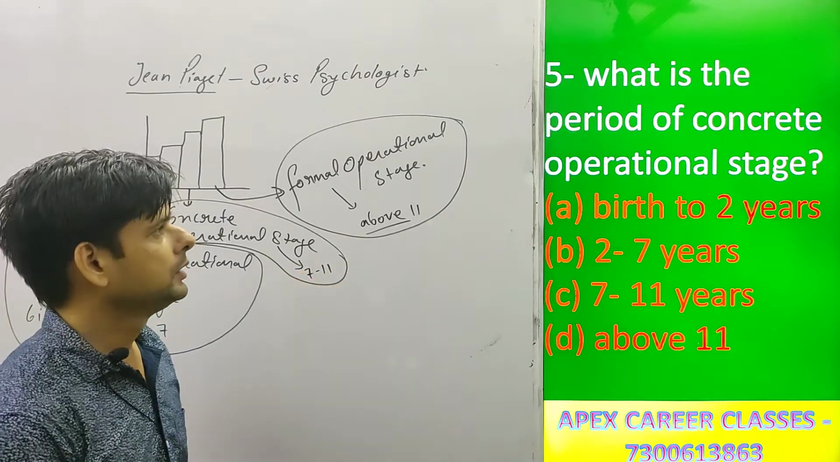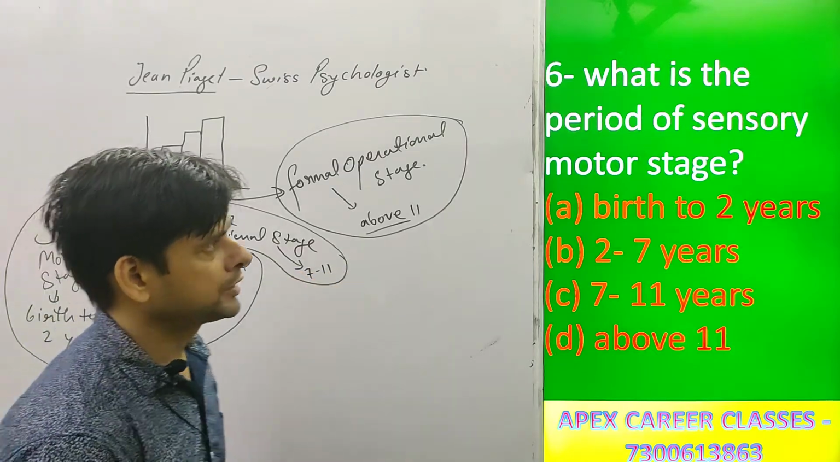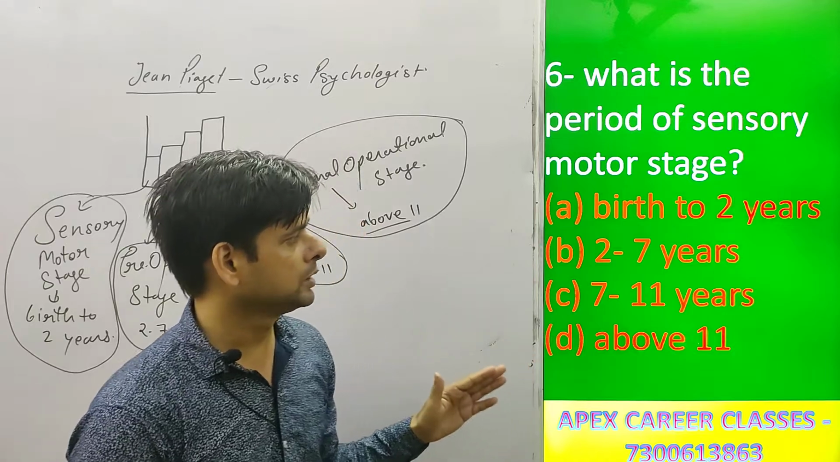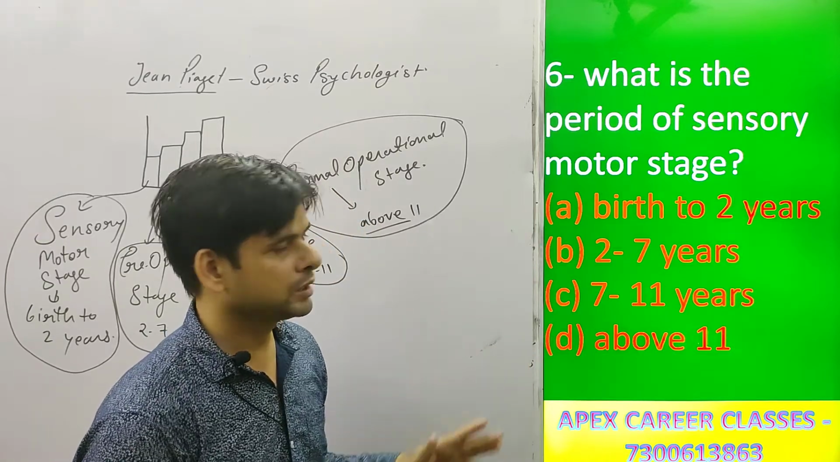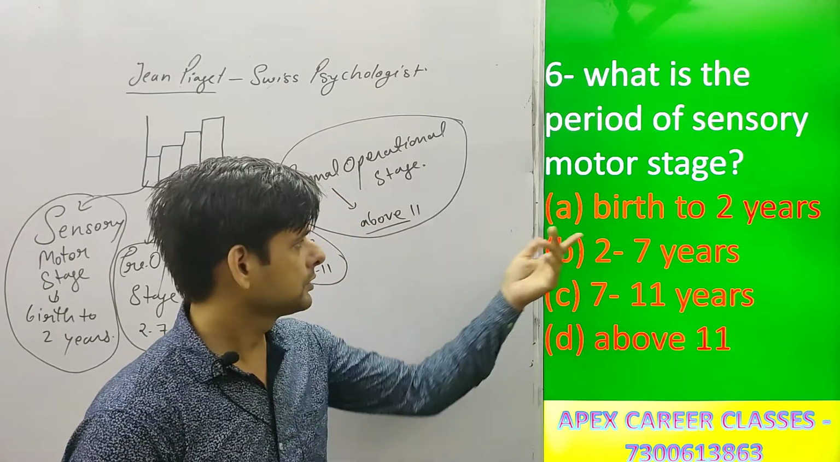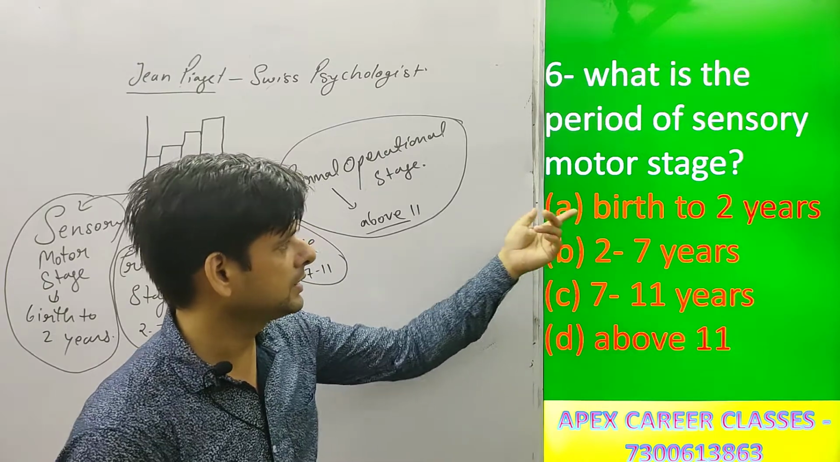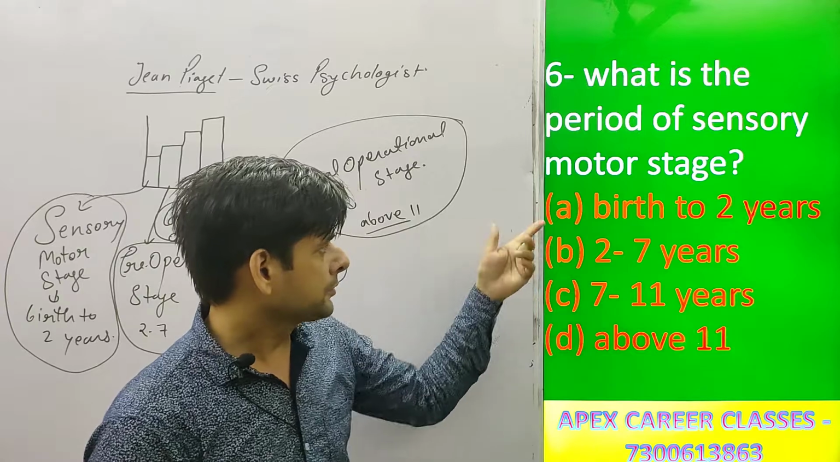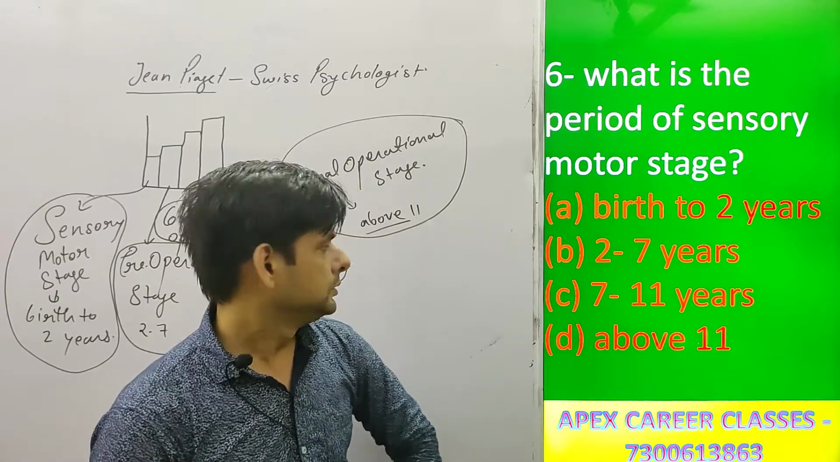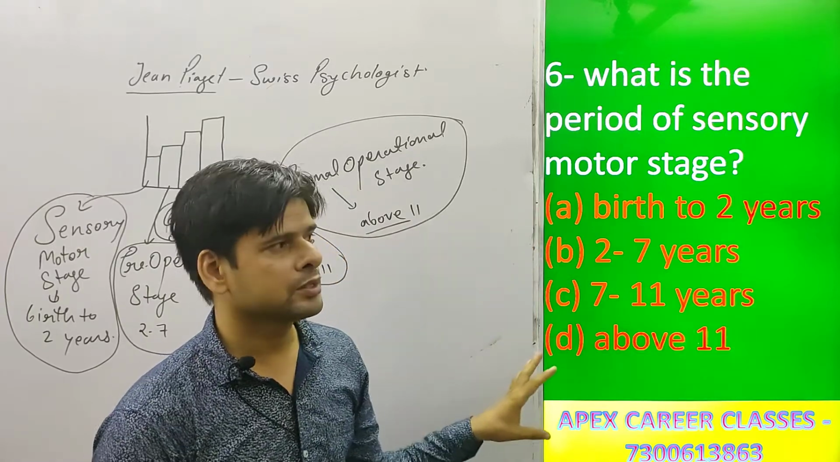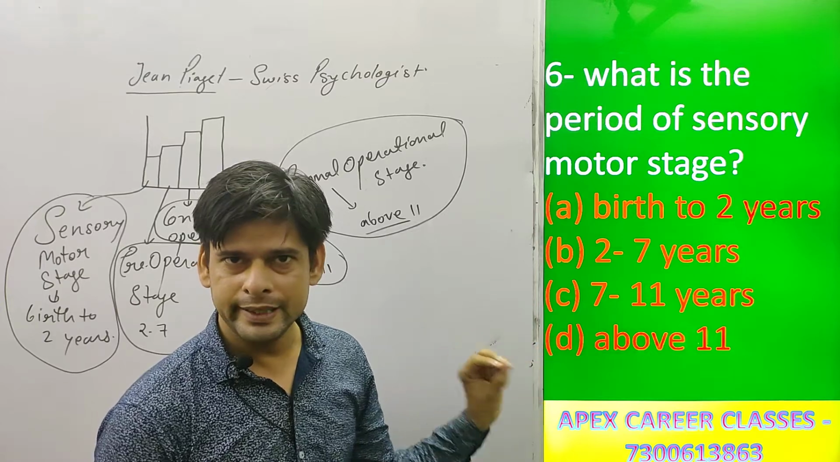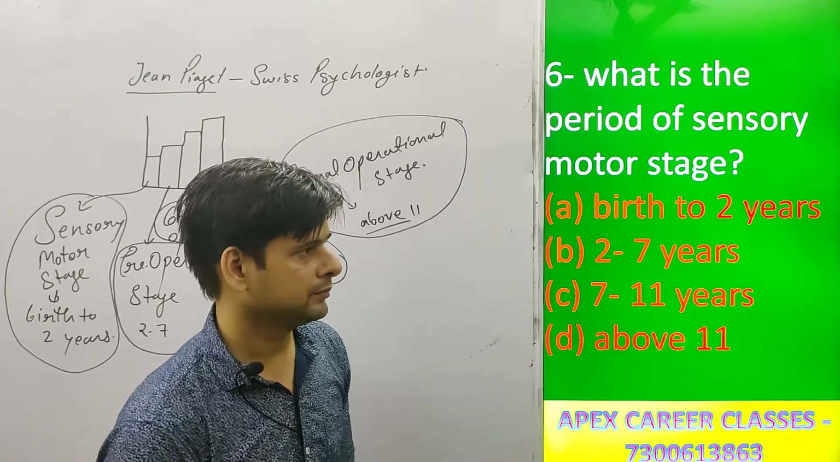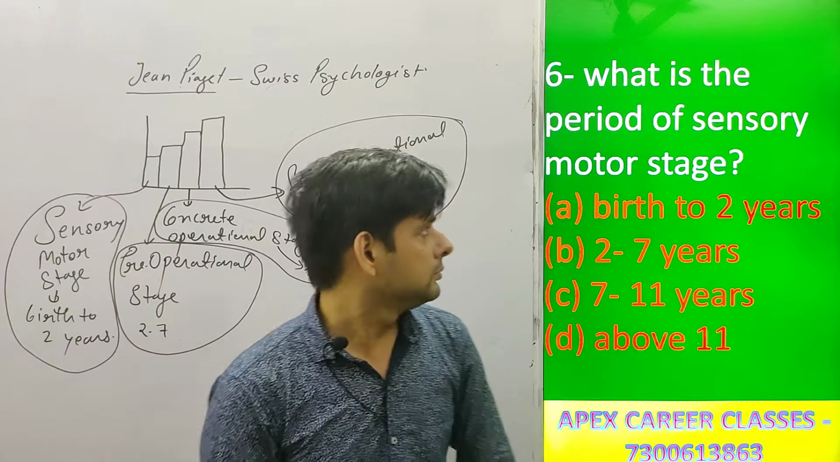Okay. And the next question is, what is the period of sensory motor stage? Sensory motor stage starts from the birth of the child and it goes till 2 years. Okay. So the correct option is option A here, and such questions can be asked in any examination related to teaching. So let's go to next question.